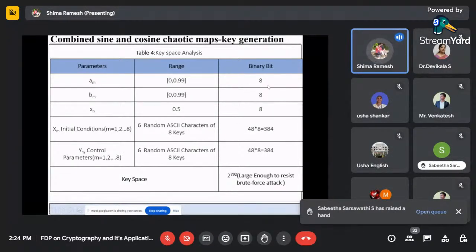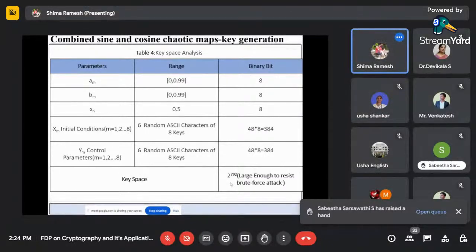If you calculate the binary bits, if you use AM maximum 8 bit, this is 8 bit. Here I told 48 we have keys, so 48 into 8, 384. Here also 48 we have keys, so 48 into 8, 384. If you add all those things, you will get 792. And the formula to find the key space is 2 raised to the total number of bits used for the key. Why 2? Because we are talking about binary 0 and 1.